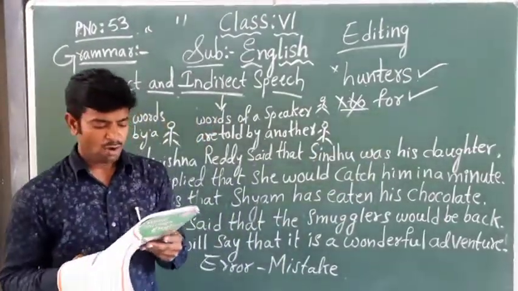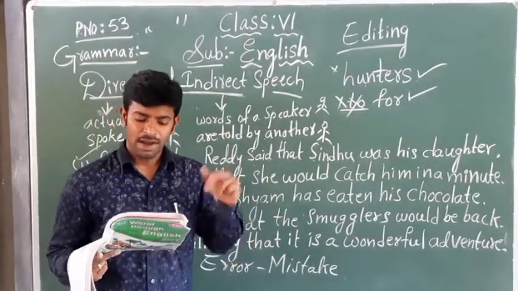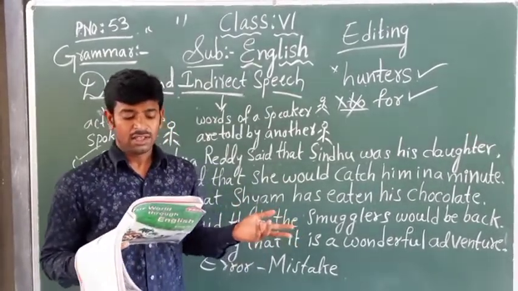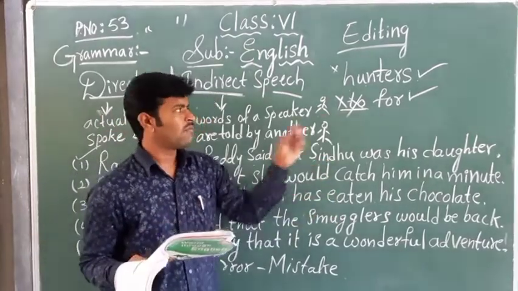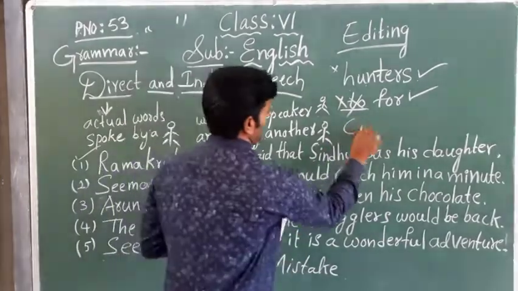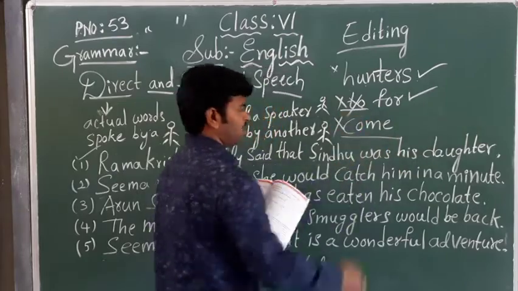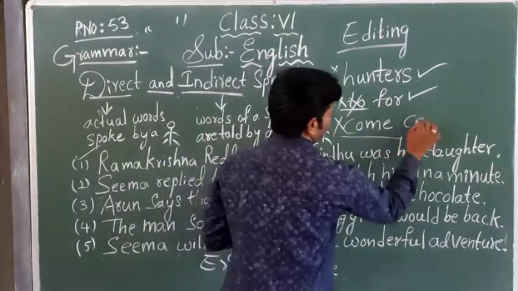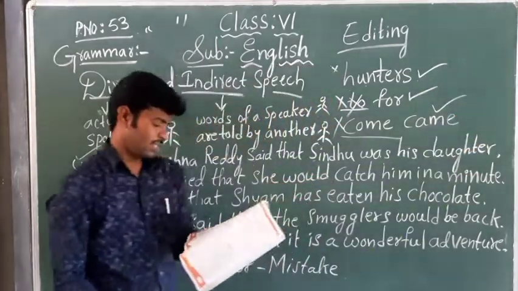Next one. The mouse heard the cries and come there. 'Come' will not come here; 'came' will come. Underline 'come', C-O-M-E, it is the wrong one. Here the correct answer is came, C-A-M-E. It is the right answer.